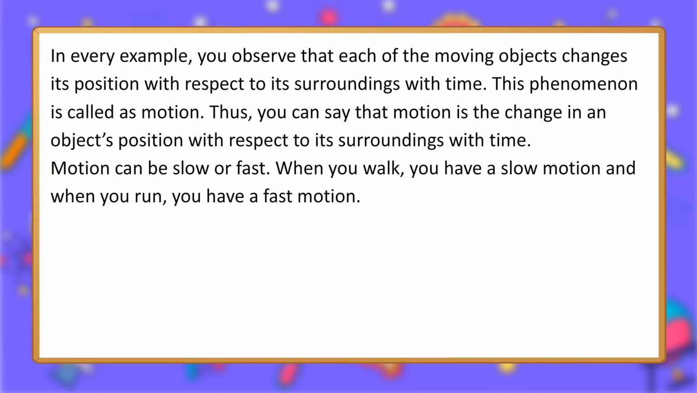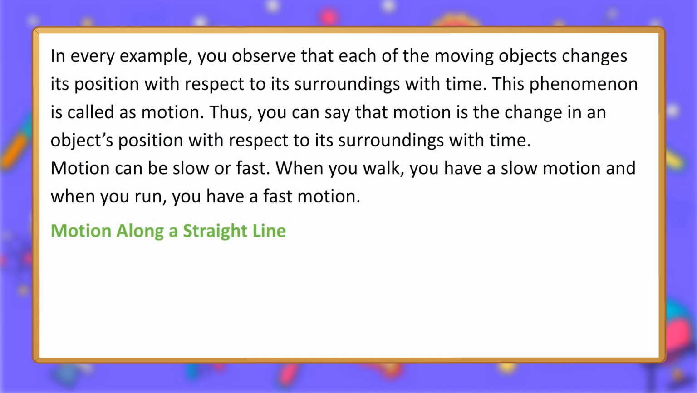In every example, you observe that each of the moving objects changes its position with respect to its surroundings with time. This phenomenon is called motion. Thus, you can say that motion is the change in an object's position with respect to its surroundings with time. Motion can be slow or fast. When you walk, you have a slow motion, and when you run, you have a fast motion.